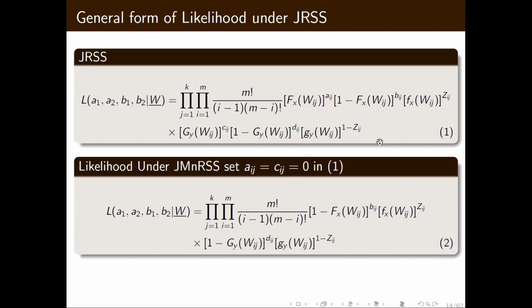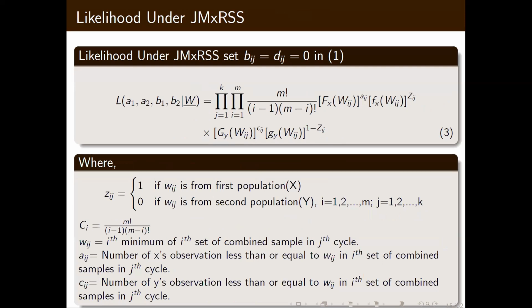Zij is an indicator variable. If Zij takes value 1, then you have taken the sample from population X, otherwise population Y. If we substitute Aij and Cij equal to 0, then of course it is the likelihood for the joint minimum rank set sample, because for the minimum, Wij itself is the first observation. Similarly, for the likelihood for the joint maximum rank set sampling, I have to substitute Bij and Dij equal to 0, because we are taking the largest observation, so there is no observation succeeding Wij. So the likelihood can be reduced to this form.